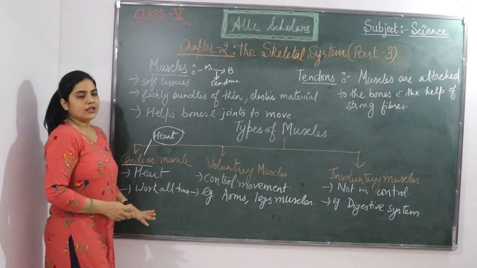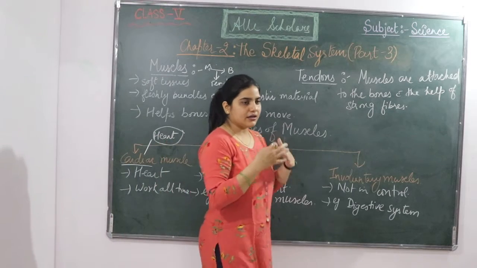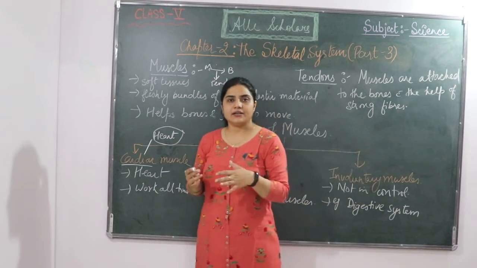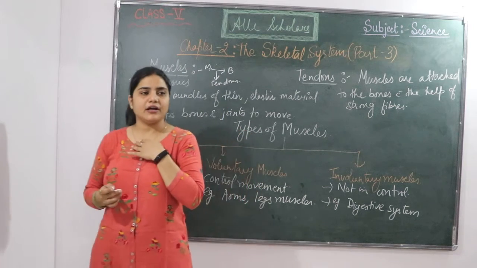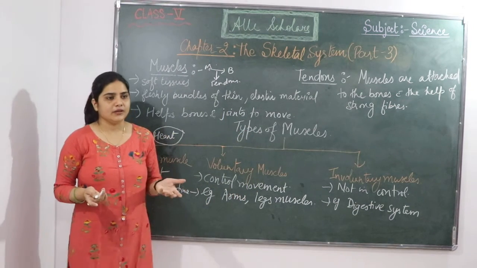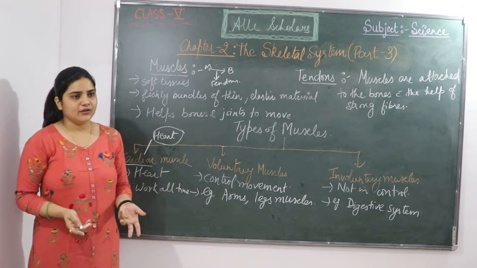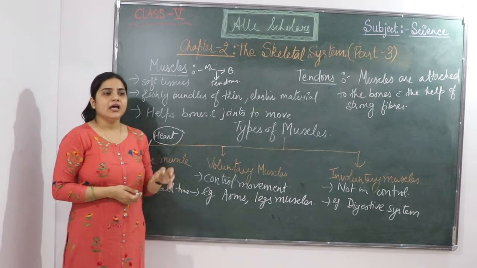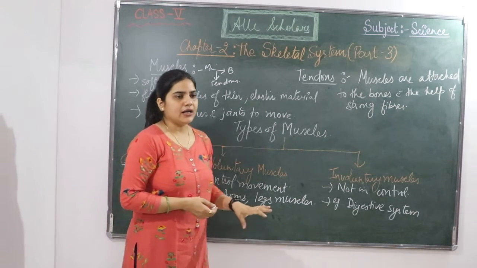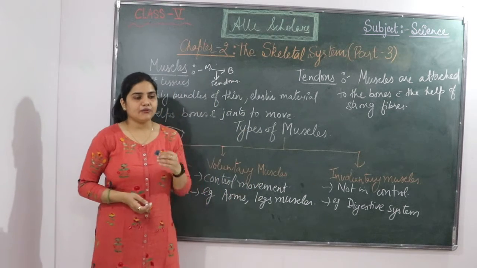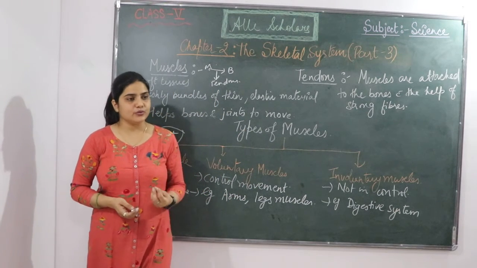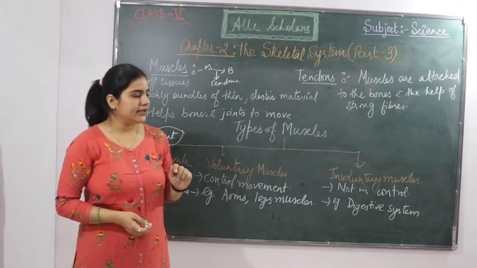It works all the time. Our cardiac muscles work all the time, and they are never tired. If our heart stops working, what will happen? We will die, obviously. So this cardiac muscle works for 24 hours. Every day, every second it works, it cannot stop. If it stops, we will die.